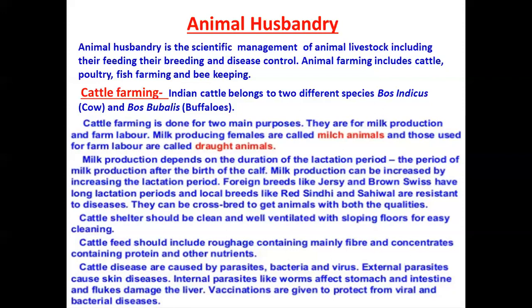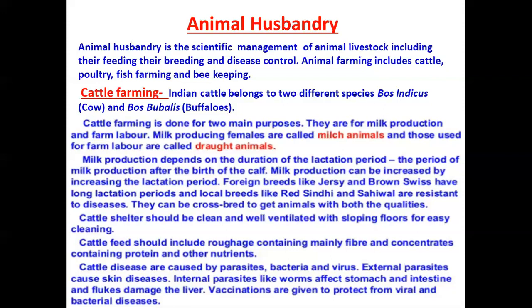Those who are giving milk, the milk producing females, are considered milch animals, and those used for farm labor are called draught animals. Now, milk production depends on the duration of the lactation period, the period of milk production after the birth of the calf. Milk production can be increased by increasing the lactation period, right? The lactation period matters because during that period, their milk production will be higher.